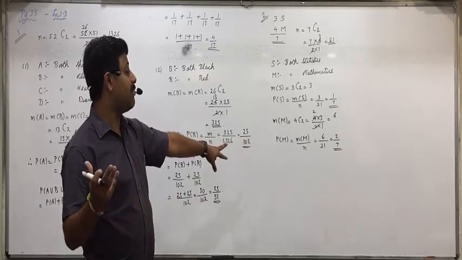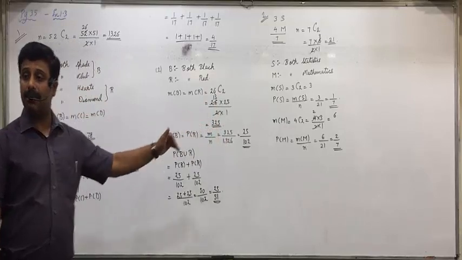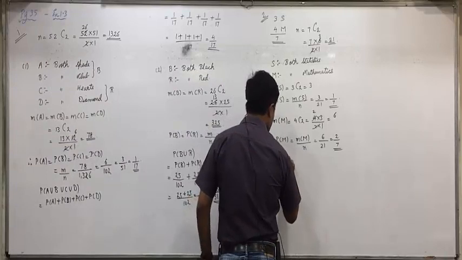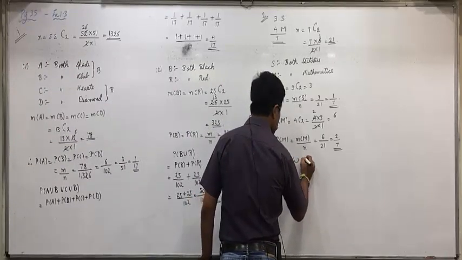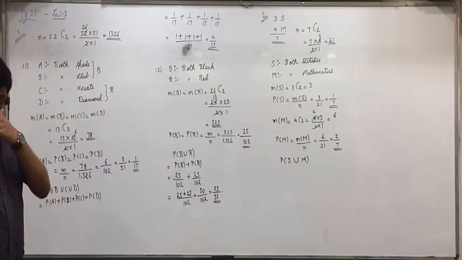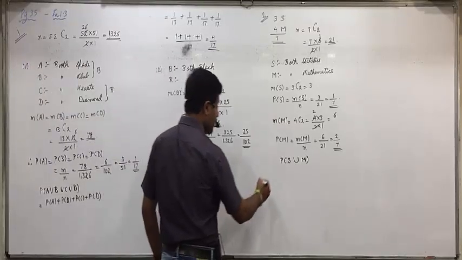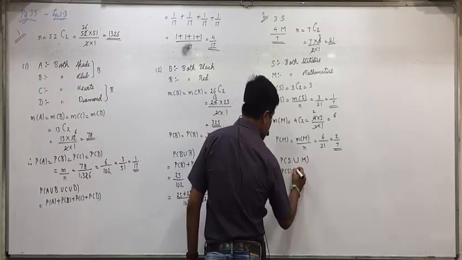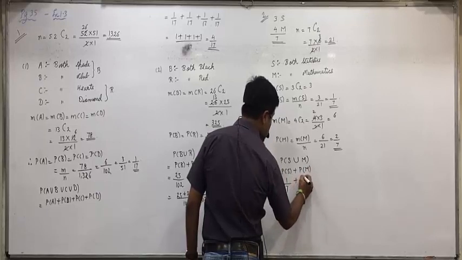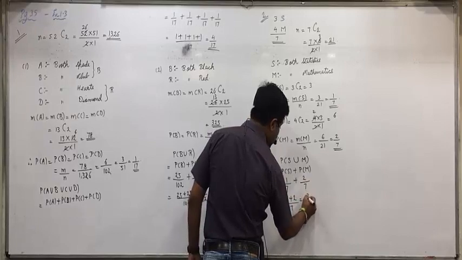Now, what is the probability that both are of same subject? S union M. That will be P(S) plus P(M). So write down below that, this is the probability that both the books are of same subject, is equal to P(S union M), is equal to P(S) plus P(M), is equal to 1 by 7 plus 2 by 7, is equal to 1 plus 2 by 7, 3 by 7.